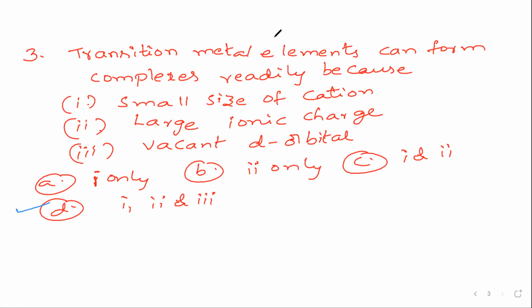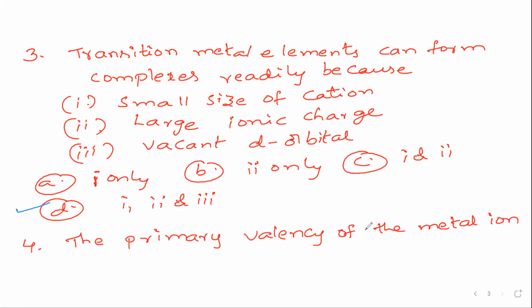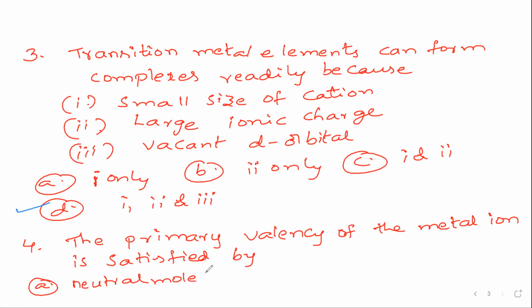Next question, question number 4. The primary valency, that is, the central metal atom of the ion, is satisfied by: option A, neutral molecules; option B, positive ions.